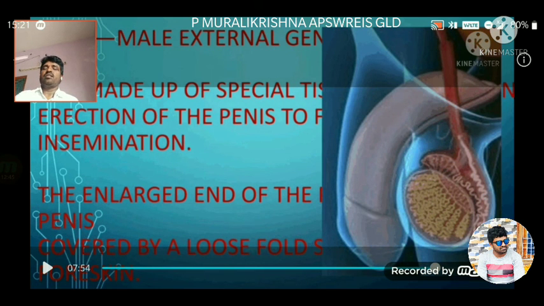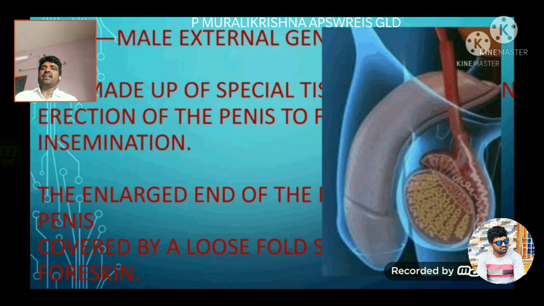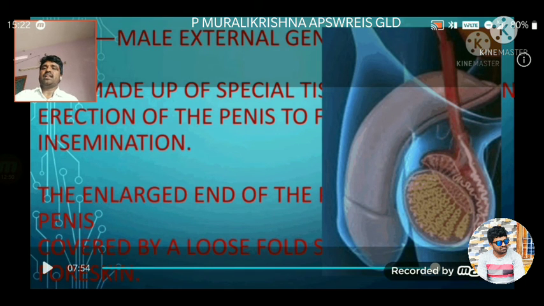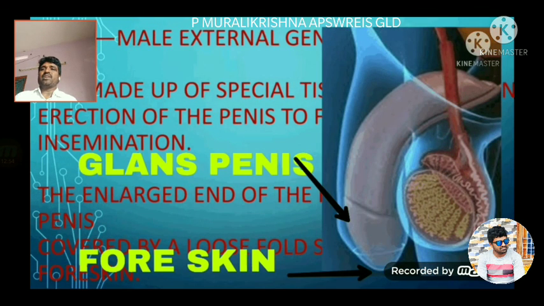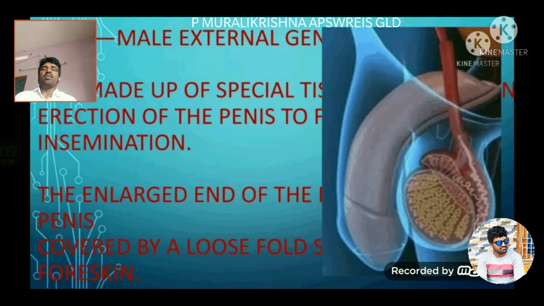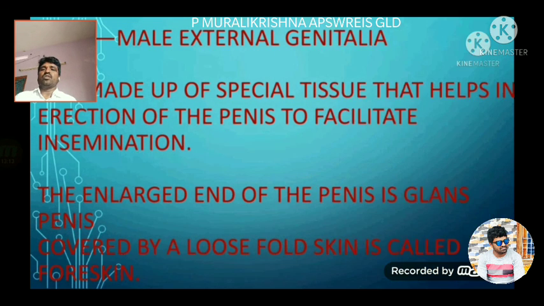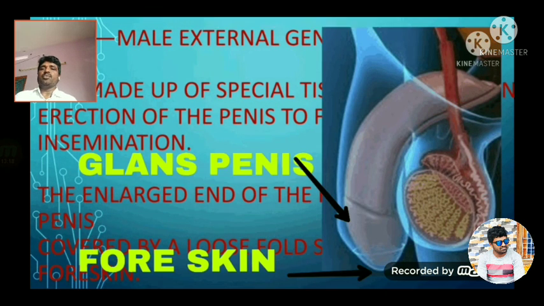Finally, the last part is the male external genitalia. The male external genitalia is also called the penis. It is made up of a special tissue. This tissue helps in erection of the penis and facilitates insemination. The enlarged end of the penis is called the glans penis, covered by a loose fold of skin called the foreskin. Okay, this is the completion of the male reproductive system.